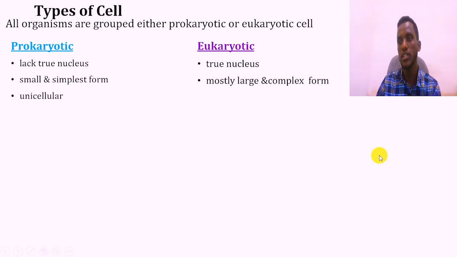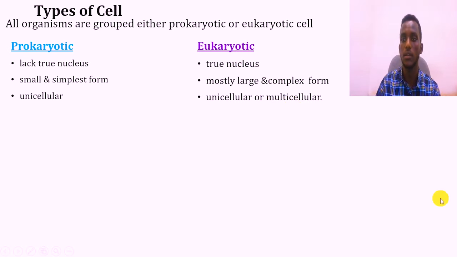And the other, based on their cellularity or nature of cellularity, all the prokaryotic cells are unicellular ምን ማለት ነው? That is, the organism is made from a single cell ማለት ነው. Eukaryotic can be both, that is unicellular or multicellular. Unicellular ስንል, for example from the eukaryotic cells, for example yeast, ከፈንገሶቹ for example yeast is one, and again the other from the kingdom Protista, the protozoa, also unicellular. Again eukaryotic cells are also multicellular. Plant animal ብንወስድ plus ከፈንገሶቹ ደግሞ moldን ብንወስድ they are multicellular, that is made from more than one cell ማለት.